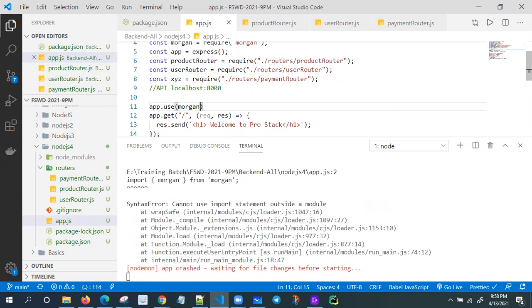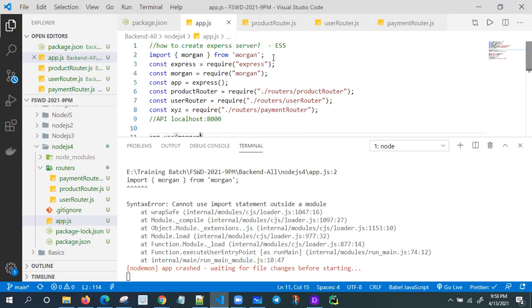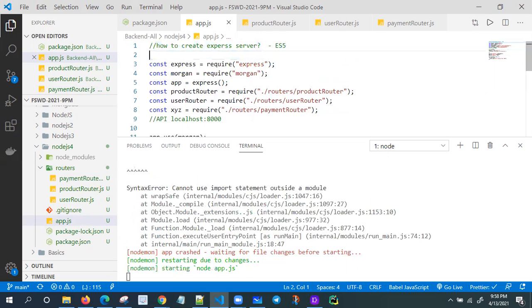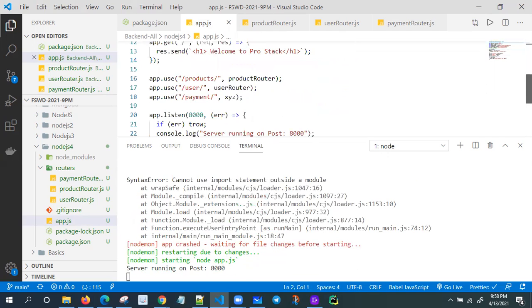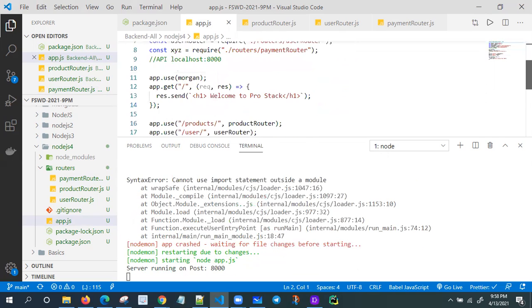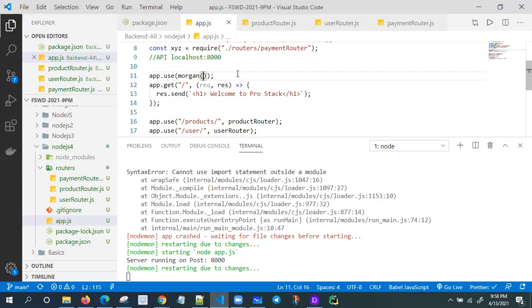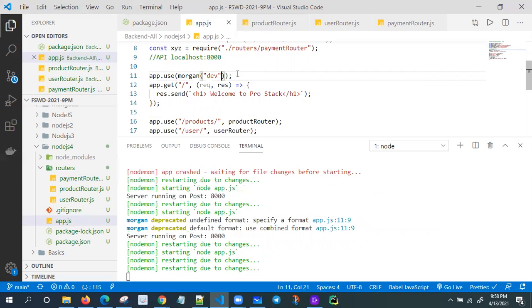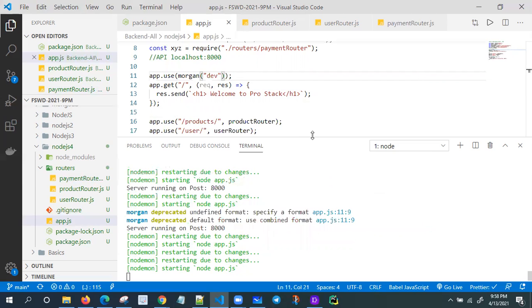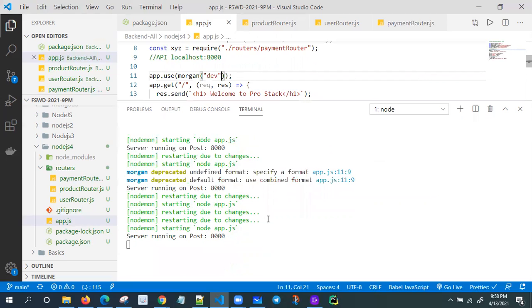Already Morgan is there. Why is it coming twice? Here I don't want this ES6 syntax. It won't work here. Now go to app.use, Morgan. I need to pass tiny or dev. Now look at this one. So now I'm going to request one by one.